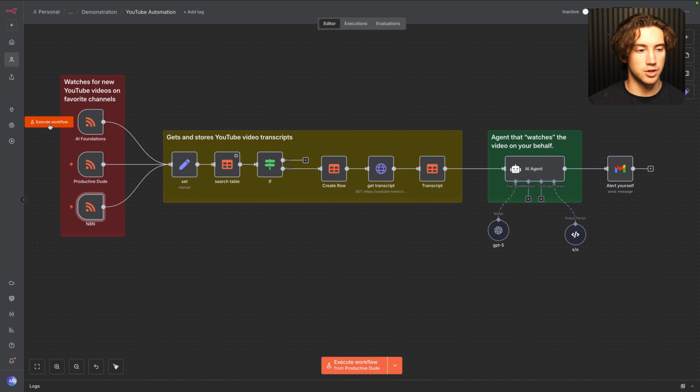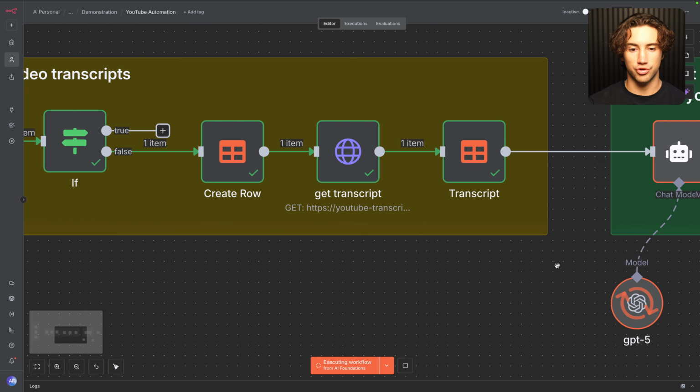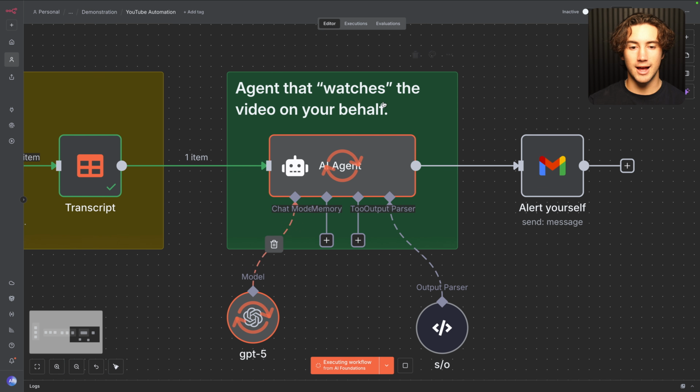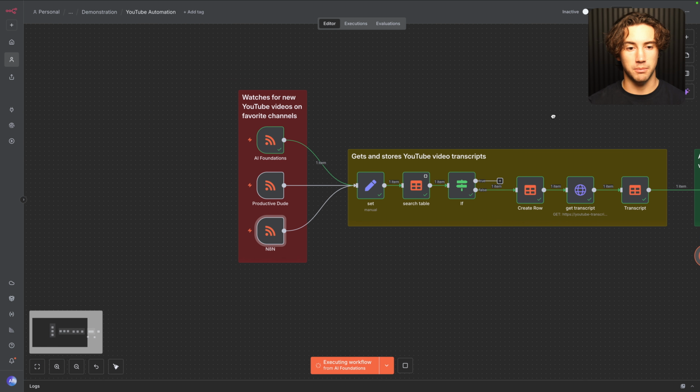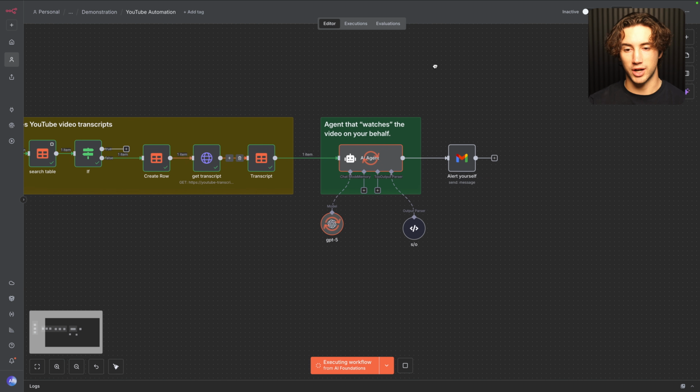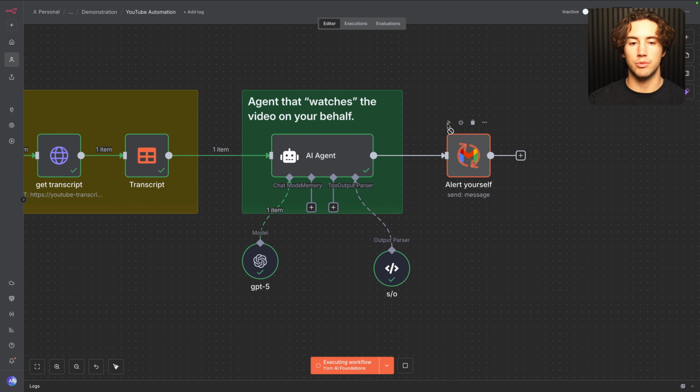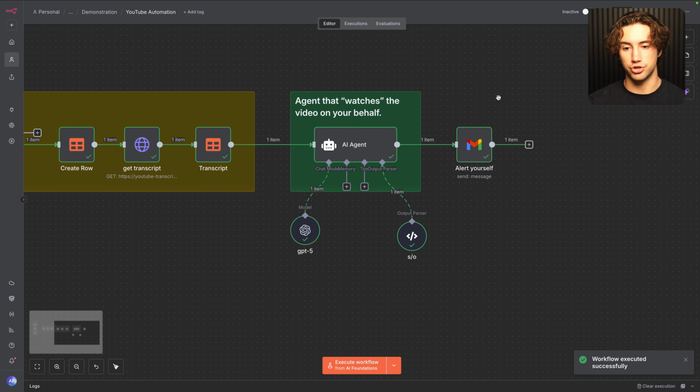So for instance, I could execute this workflow and send in some test data from my YouTube channel. As you can see, it's going to get that transcript, and in a matter of seconds, my AI agent is already reading that transcript. In the instructions of my agent, it has the goals of my business and of my life, and it's going to make a decision. Should I watch this or not? I no longer have to get on YouTube, because I can put the people who are actually providing value on a feed trigger so that whenever they upload a video, it gets the transcript, and then the agent decides, is it even valuable enough to watch? And it sends me an email just like that.